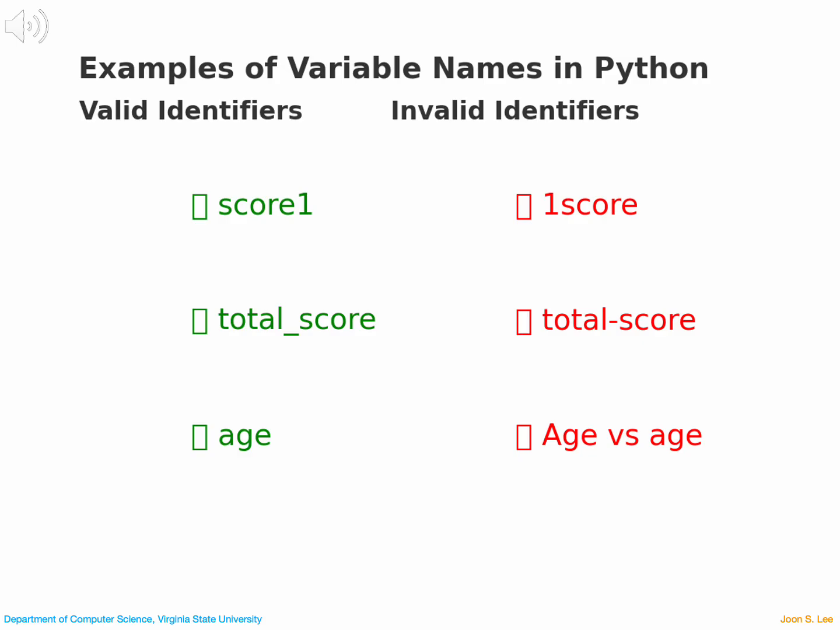On the right side, we see invalid identifiers. 1score is not valid because variable names can't start with a digit. total-score is not valid because dashes are not allowed in identifiers. And notice age versus Age. In Python, those would be treated as two different variables because Python is case sensitive. So remember, variable names must follow the rules, and clear naming makes your programs easier to understand.